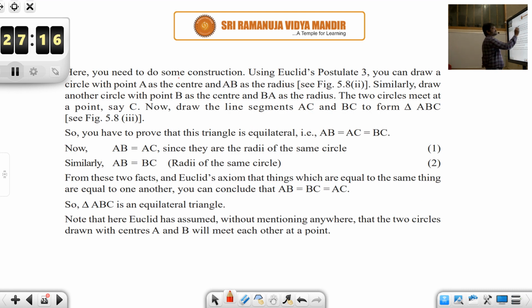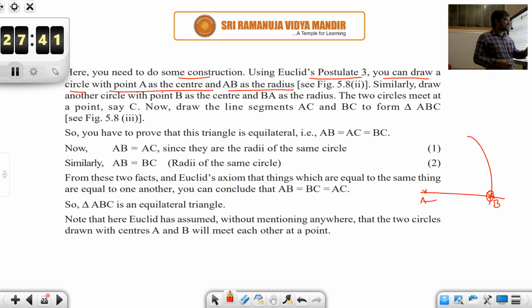So here you need to do some construction using Euclid's postulate 3. You can draw a circle with point A as the center and AB as the radius. See, here actually we are directly drawing the circular arc, isn't it? But what is the guarantee that you will be able to draw it? Obviously it looks like an obvious fact, right? That is obvious, but we can't prove that it would happen every time. So that is what Euclid has listed in the list of postulates.